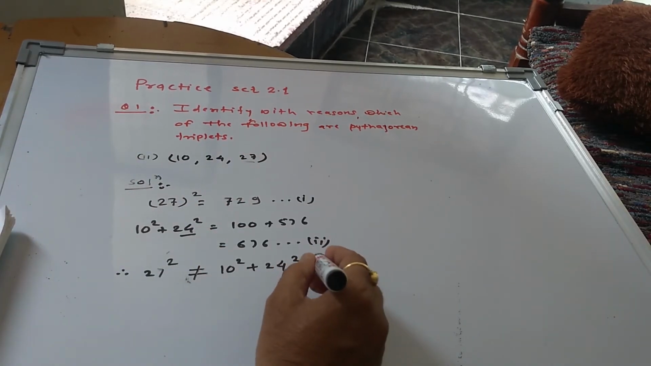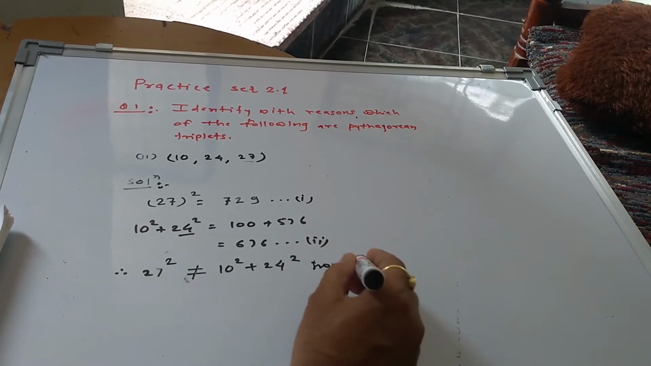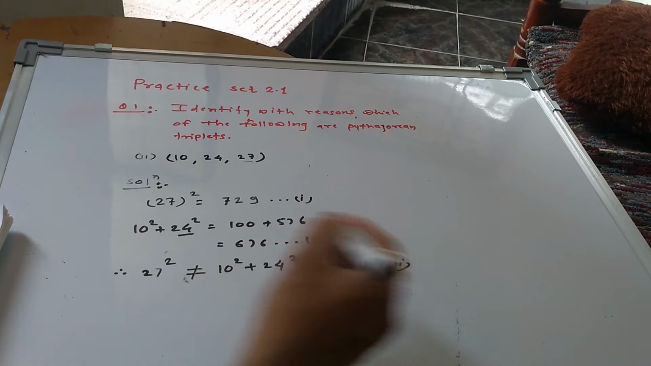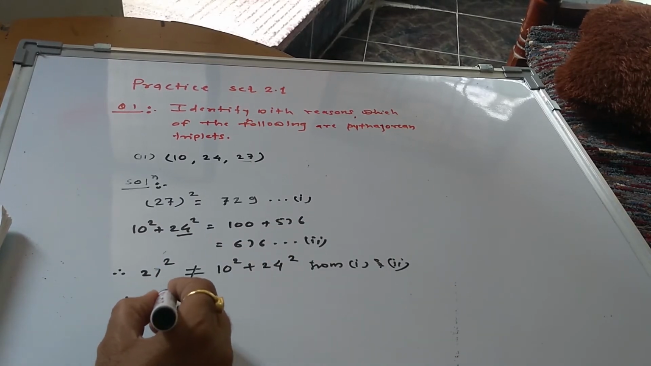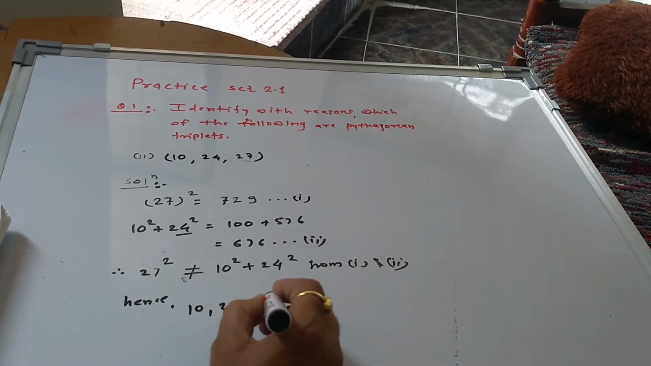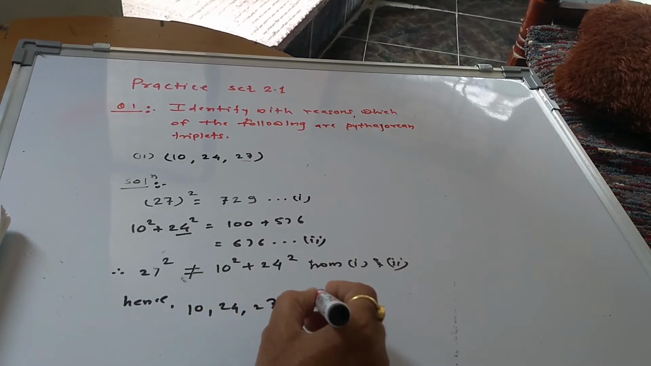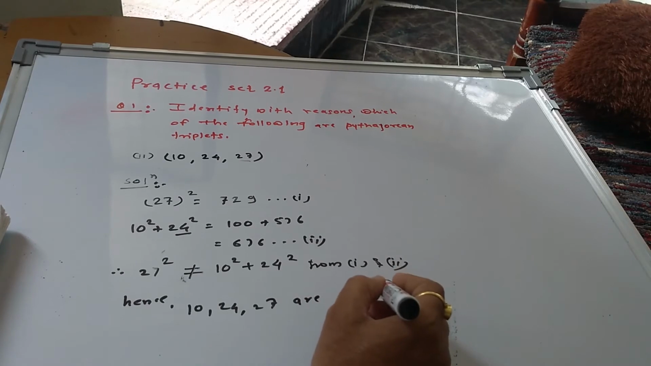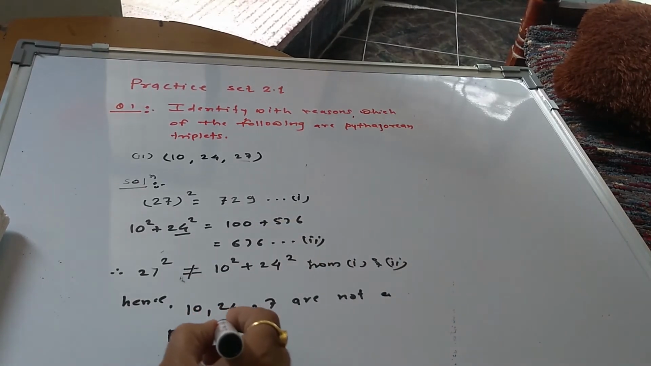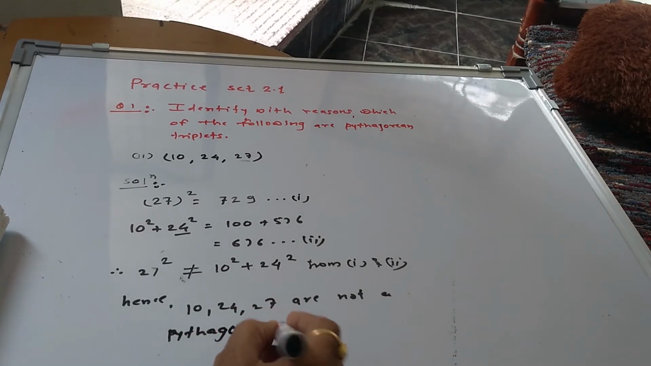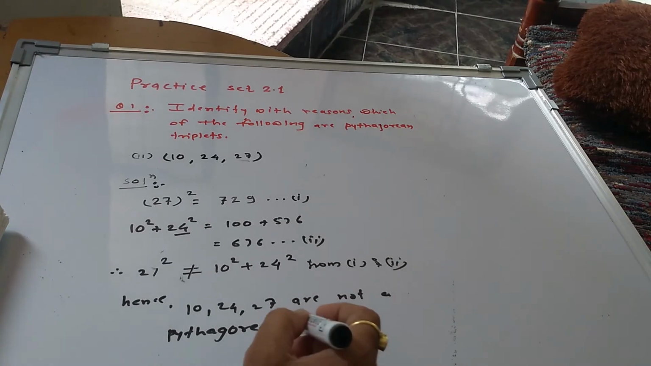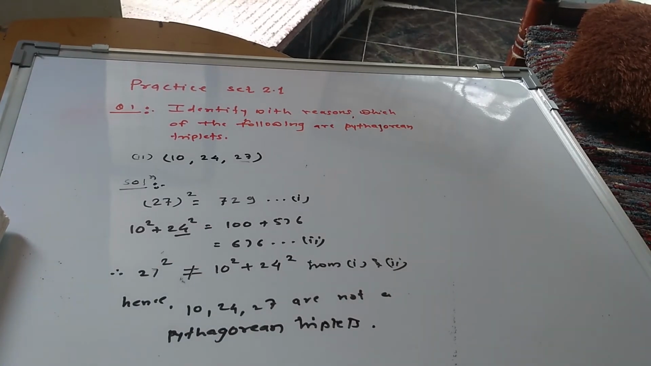This is from 1 and 2. Hence, what we say there? Hence 10, 24 and 27 are not Pythagorean triplets. ठीक है? This is the another. So now solve the remaining examples.